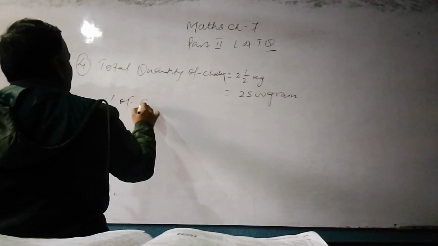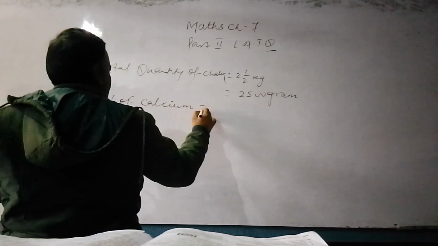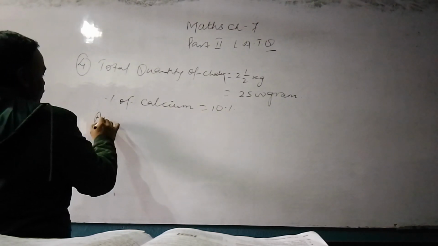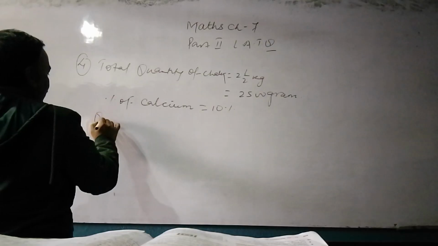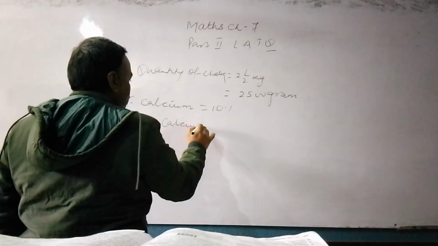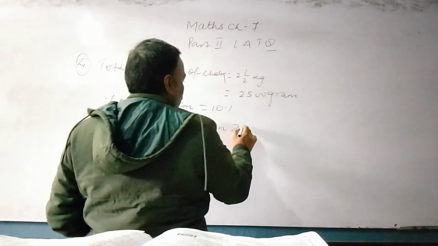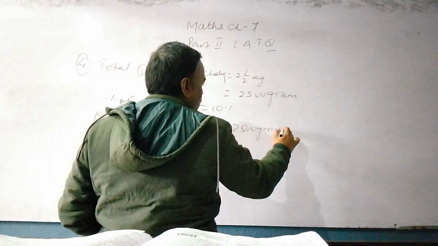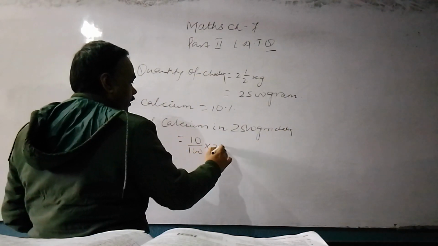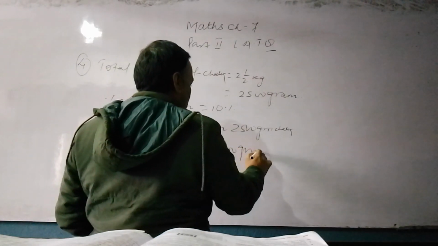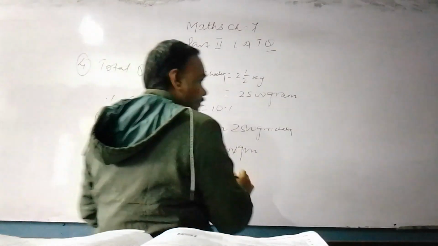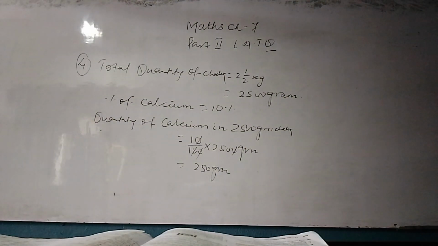Then quantity of calcium in 2500 gram chalk is equal to 10 by 100 into 2500 gram is equal to 250 gram. 250 grams of calcium are there.